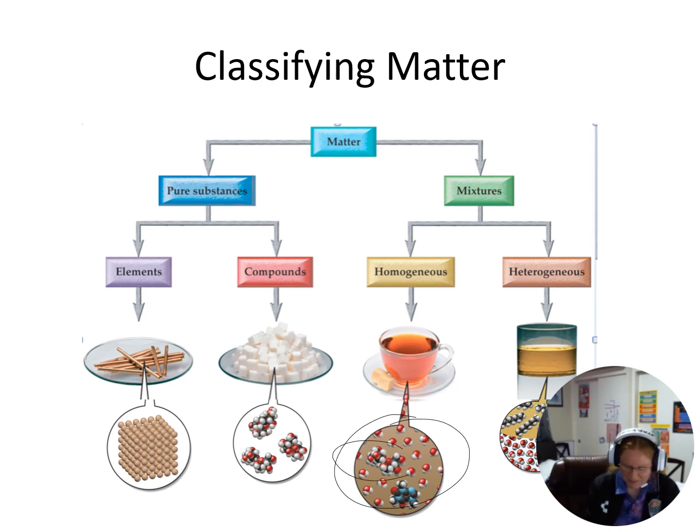In fact, if you look at those, they look very similar, so it's probably sugar. So homogeneous, all uniform. Heterogeneous, so here's that oil and the water, and on the particulate level, you can see two completely different components there.